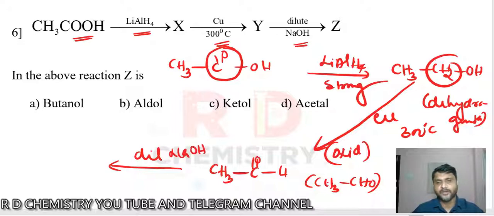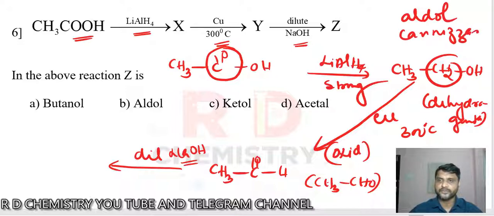Remember, whenever you come across the aldehyde ketone chapter, and there is dilute sodium hydroxide or concentrated sodium hydroxide, remember two reactions: one is the aldol reaction, and the other is the Cannizzaro reaction. For the aldol reaction, there must be an alpha hydrogen atom, and for the Cannizzaro reaction, there should not be an alpha hydrogen atom.